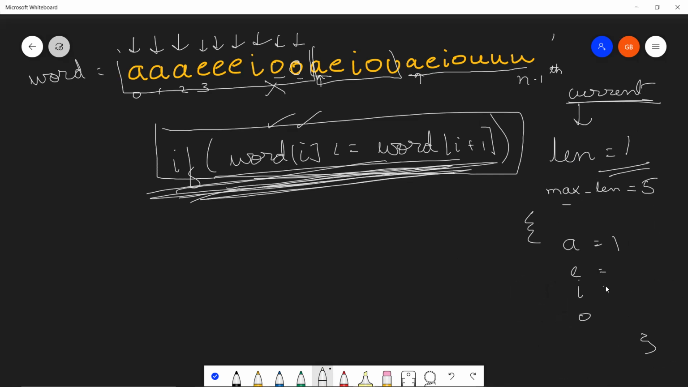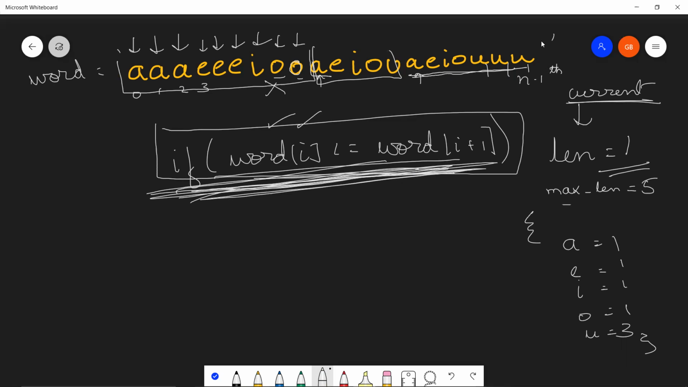EIO. So E becomes 1, I becomes 1, O becomes 1, and U becomes 3. See, 1, 2, 3. Now we can clearly see that this is our new maximum length, right? But let's not hurry. What we need to understand is this time, this condition was always satisfied. This condition was never broken.